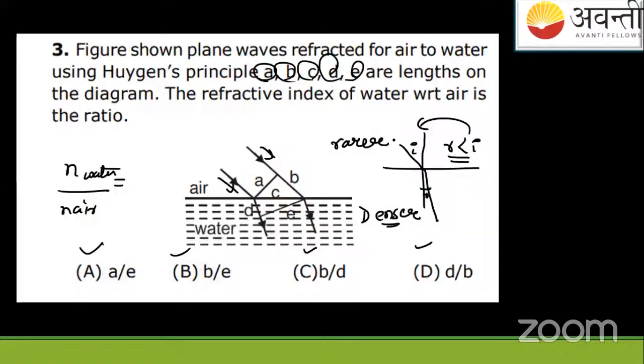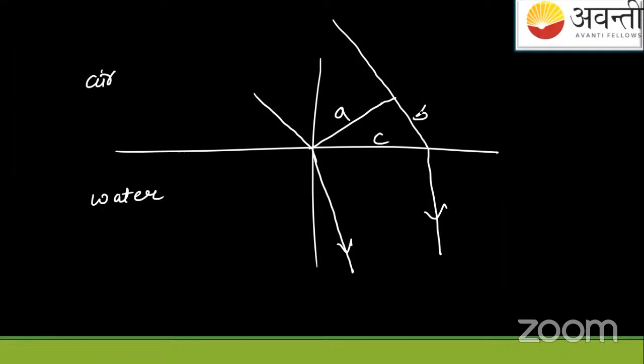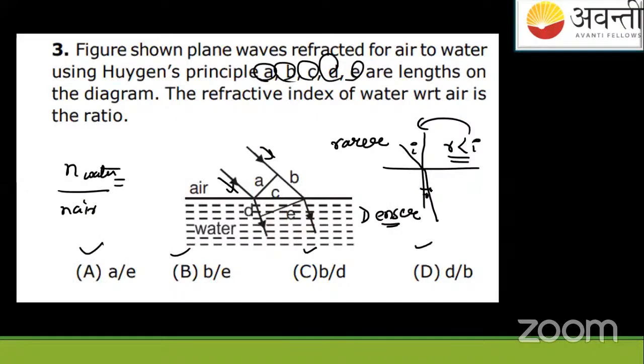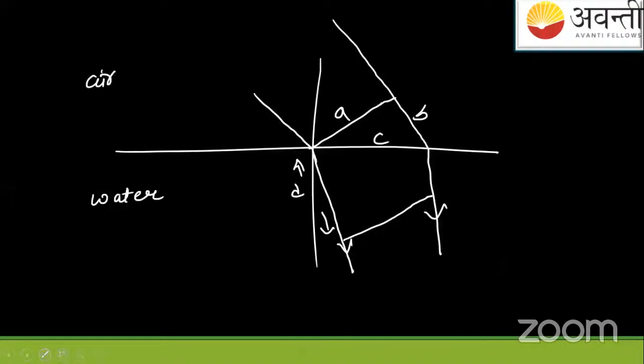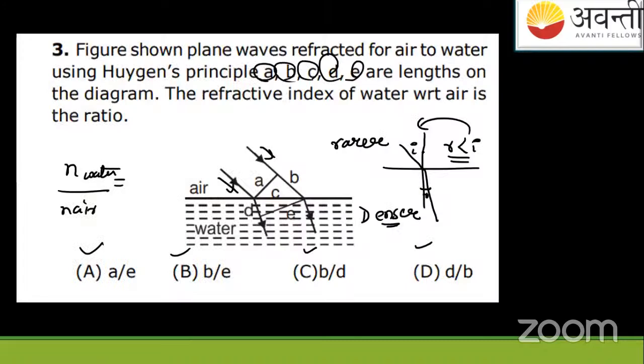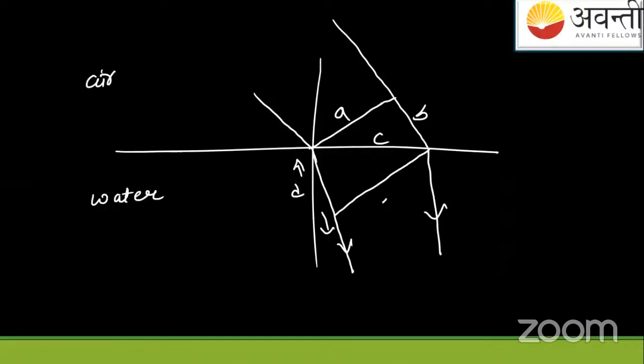This is C. This is B here. This is D here. So I have to connect this, and where is the point E? Yeah, this is the E distance. So students, this is the C distance, and this is the A distance. This complete distance is C. I'll provide you the solution here.